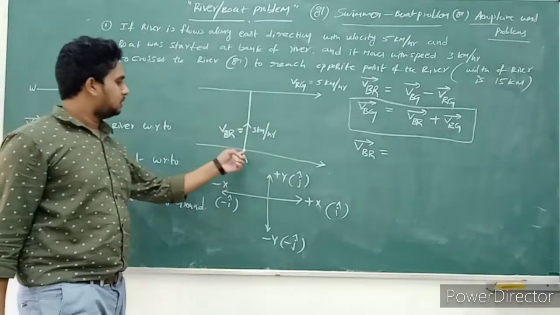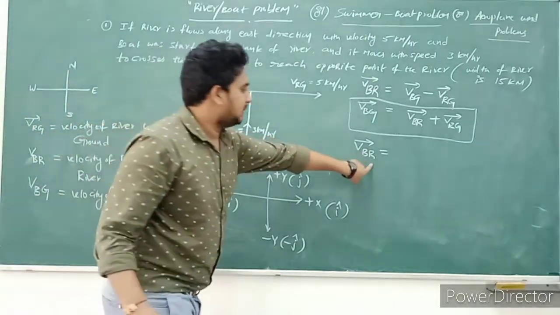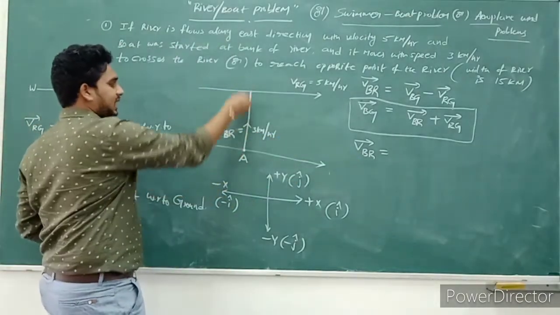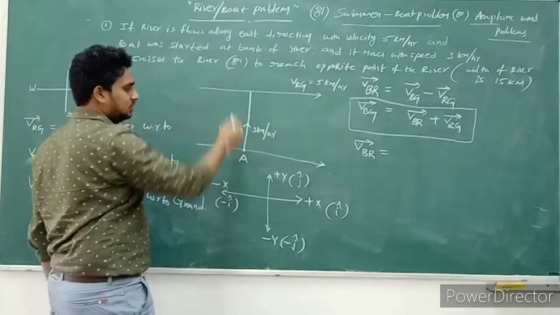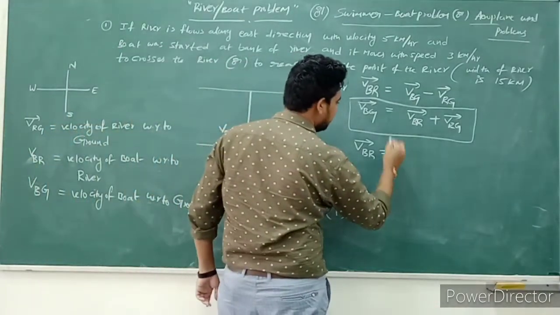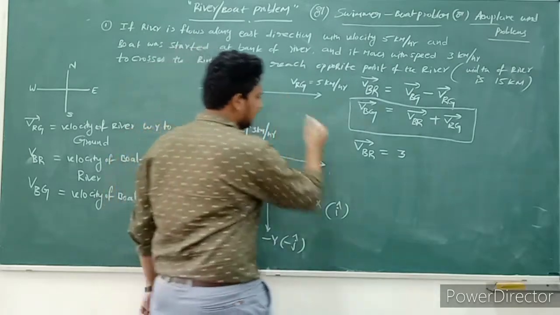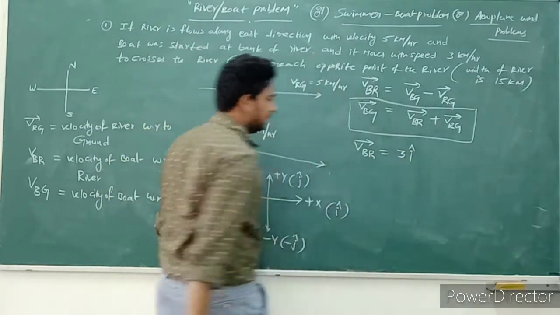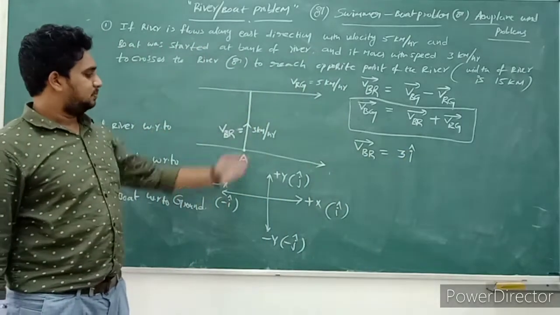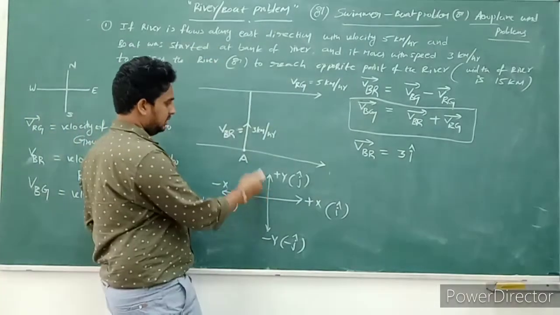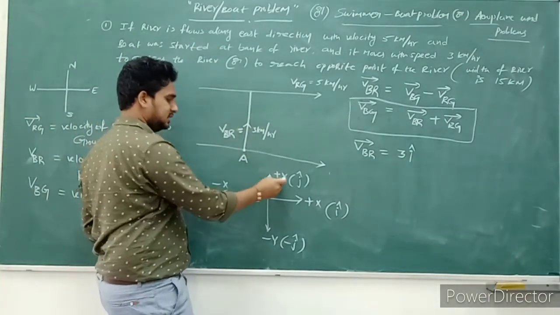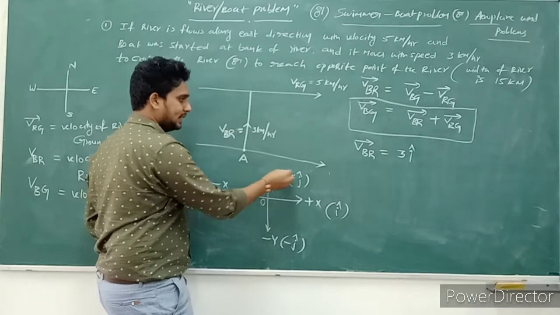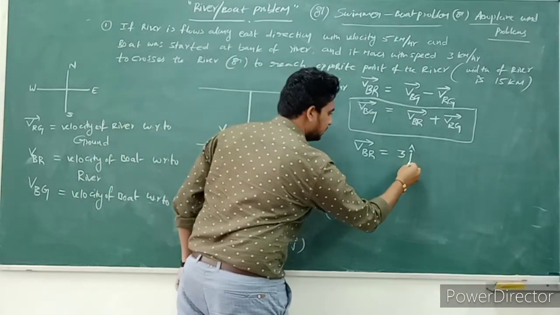Okay, so here the velocity of boat with respect to river is moving in this direction. Is it or not? In this direction. Sorry, it is moving in this direction, which means the positive y-axis direction. Positive y-axis means 3 j cap.